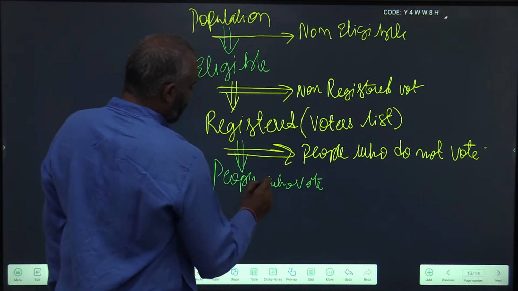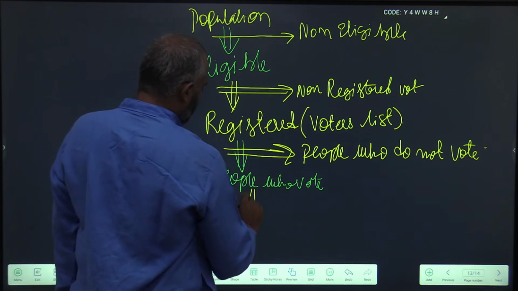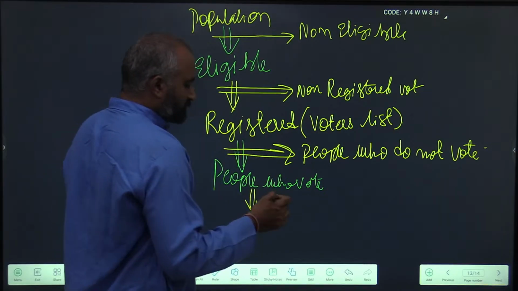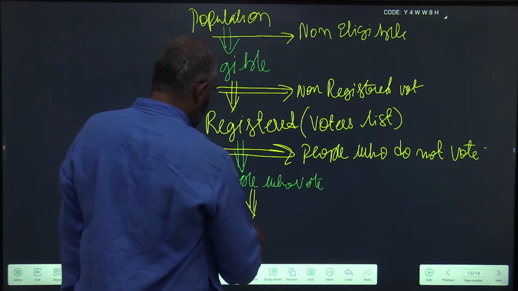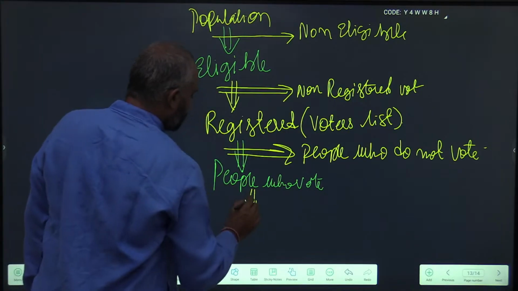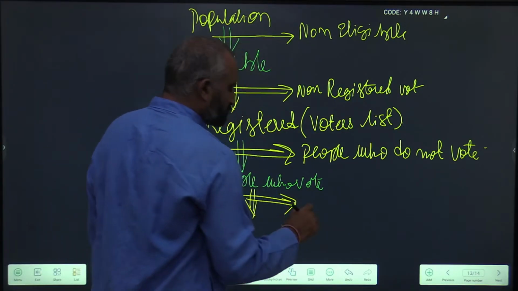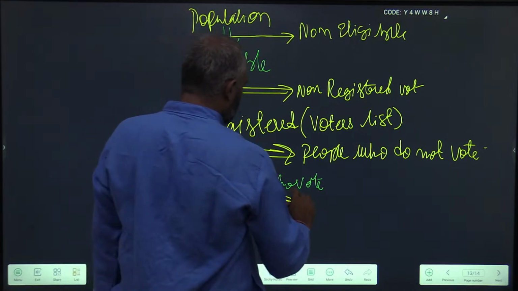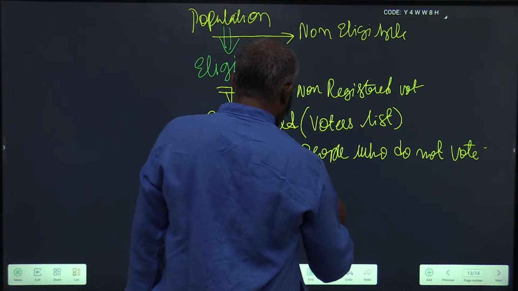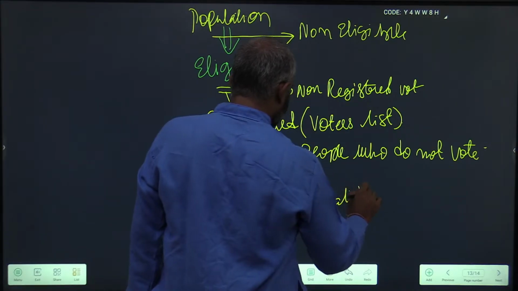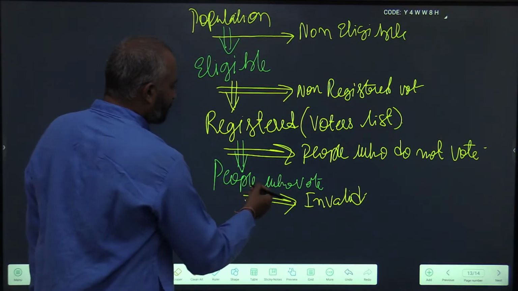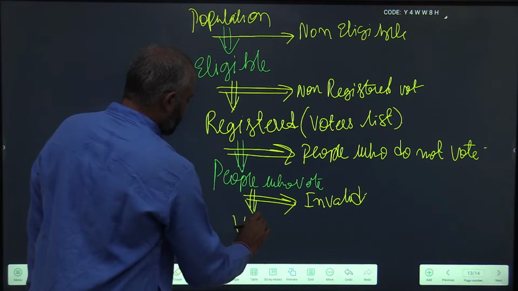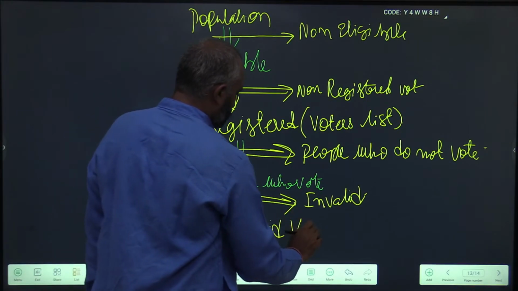Out of the votes that are polled, what is the further division? Some votes will become invalid because of certain errors or other external factors. After you remove invalid votes, what will be remaining? It is nothing but valid votes.